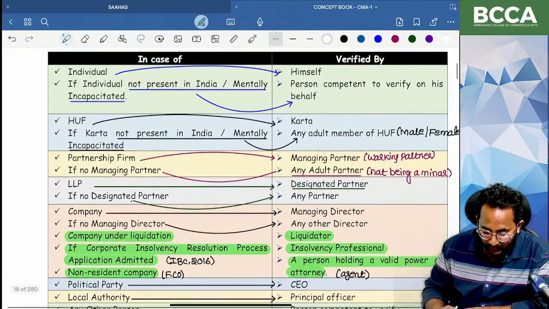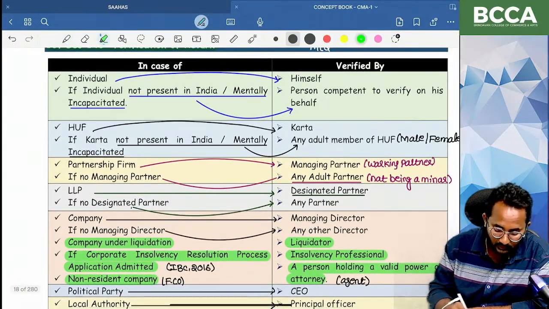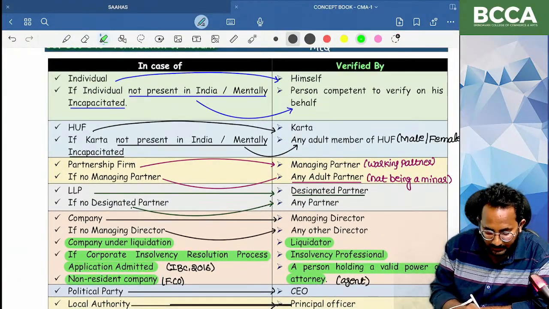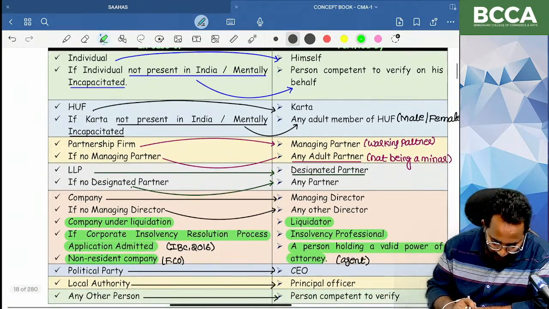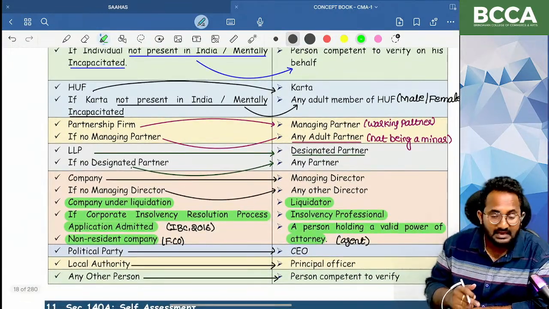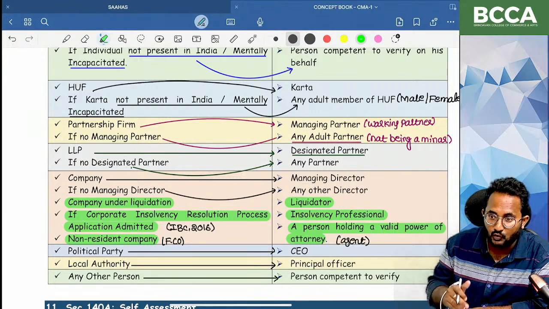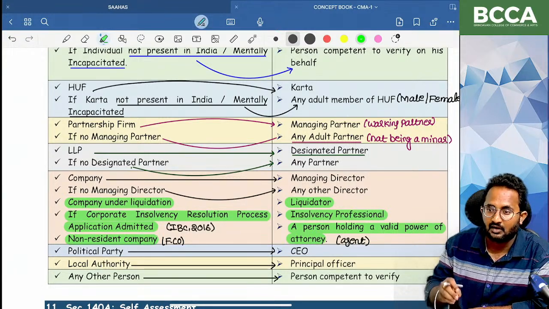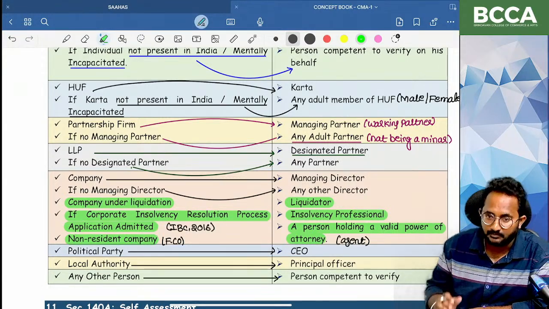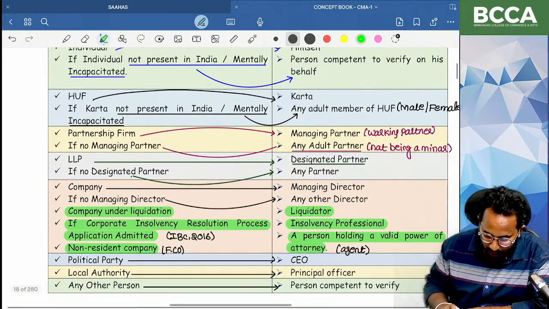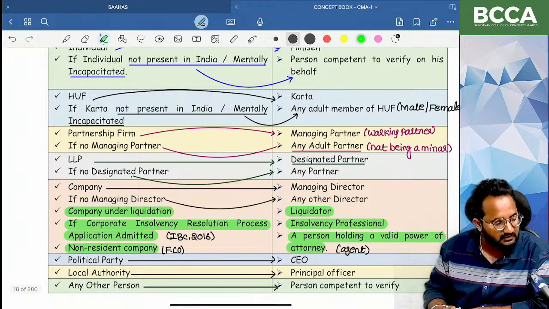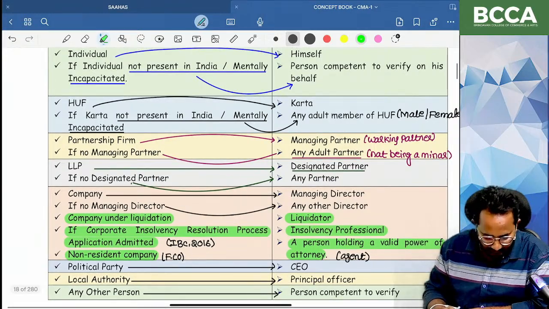So who needs to sign or verify the return of income on behalf of every person we are discussing? These are the following persons required to file the return of income. At the time of filing the return of income, who needs to do what, e-verification or any other ITR-V form? In that ITR-V also they need to sign. And who has to verify, these are all the things we need to check. Are you clear with this concept first of all?